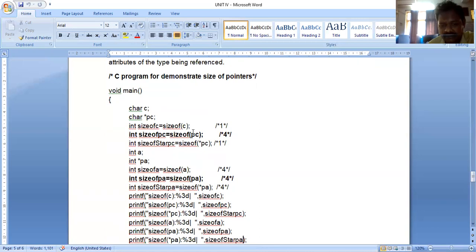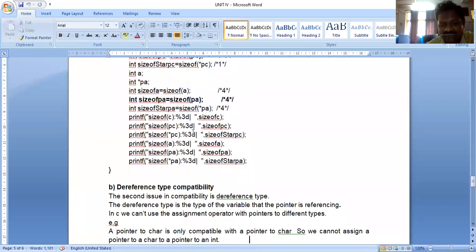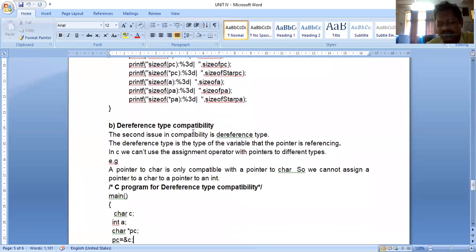Okay. Next, we can go for dereference compatibility. What is dereference compatibility? A very important point in pointers. Suppose I declare an integer pointer variable. I can store only an integer variable's address. I can't store a character variable address or a double variable address.